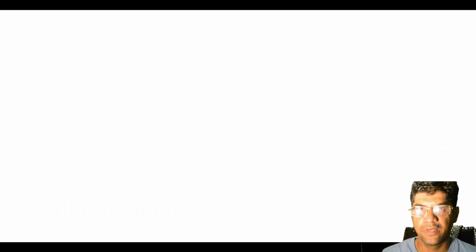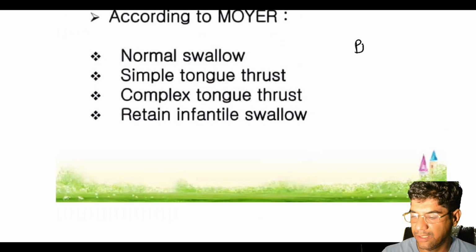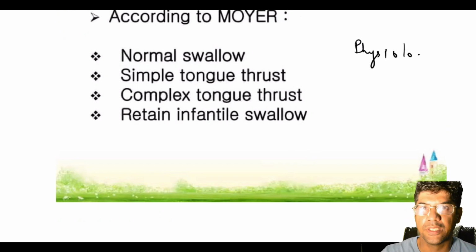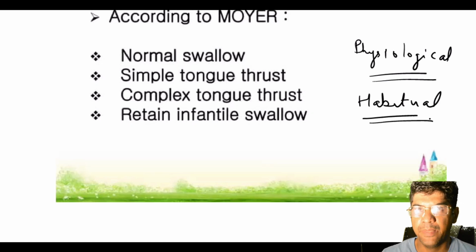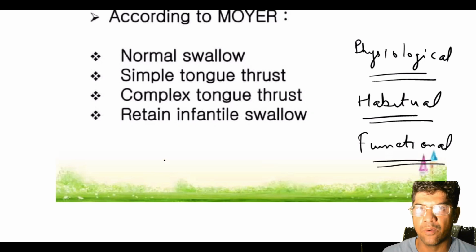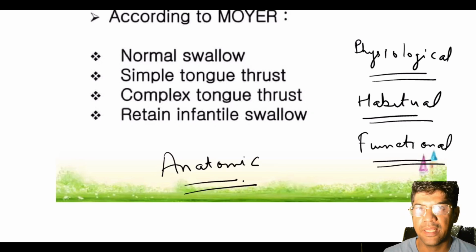So, classification of tongue thrust. We can classify tongue thrust into physiological, the normal tongue thrust that is seen in infancy; habitual, persisting as a habit even after malocclusion correction; functional, an adaptive behavior developed to achieve an oral seal; or anatomic, that is limited to a physical condition like an enlarged tongue.